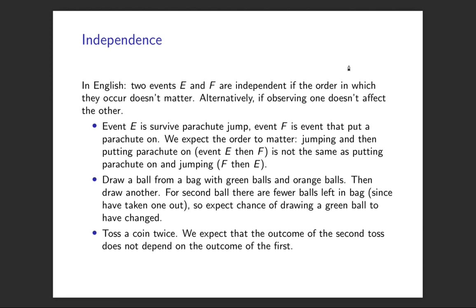If we use our bags and balls ideas, if we have a bag with different coloured balls, as we draw balls out, then we change the contents of the bag, and so what's gone before affects the likelihood of events that come later. If we pull a green ball out of a bag with green and orange balls, then the chance of pulling out an orange ball next increases because now there are fewer green balls. So these are examples of events that are dependent, they're not independent.